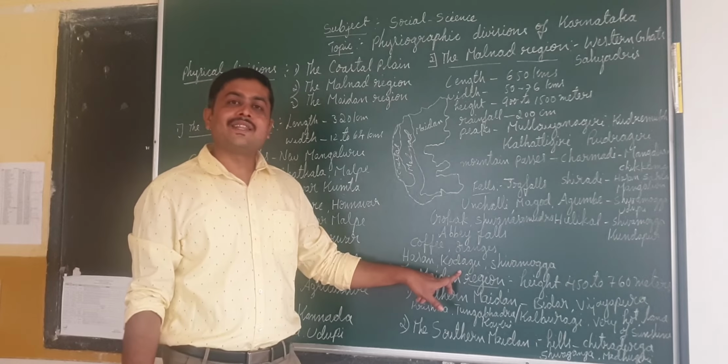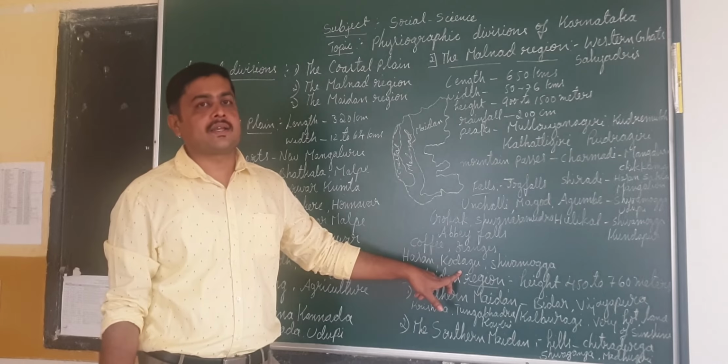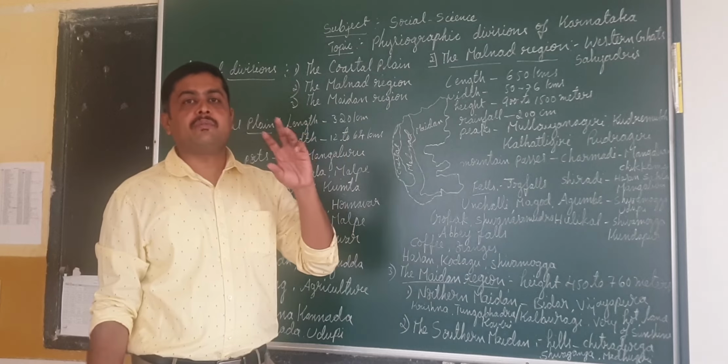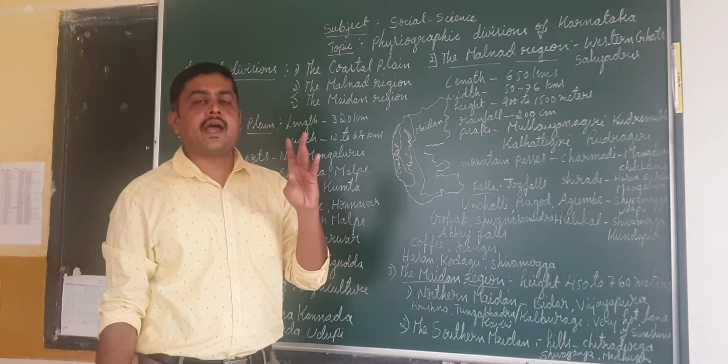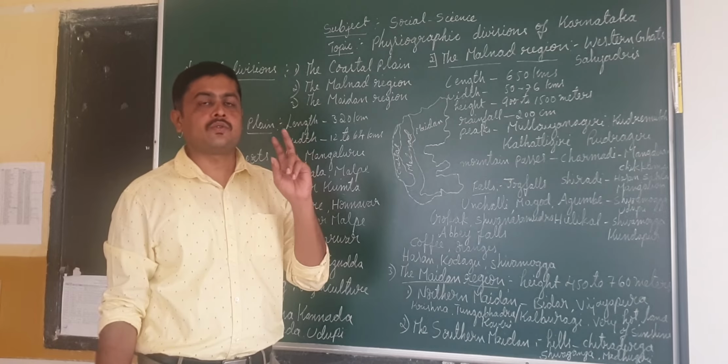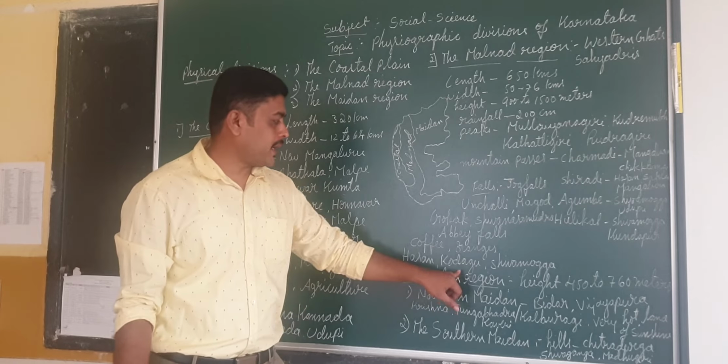And one more thing, the people will grow more oranges here. That's why it is known as the land of oranges. See, Kodagu has two names: the Kashmir of Karnataka and the land of oranges. Two names belong to Kodagu. That one we should not forget.